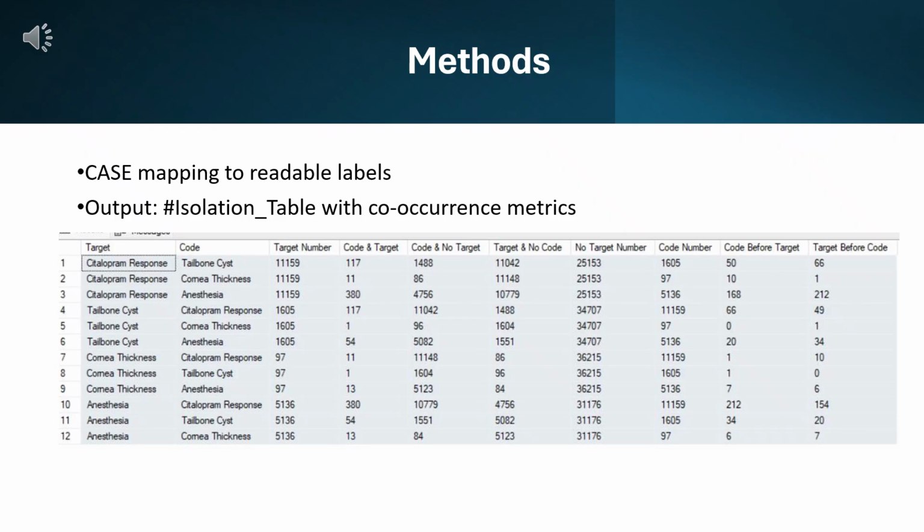We used the select into statement to output all of this processed data into a new temporary table called isolation table. We renamed the columns to make the results cleaner and more intuitive. For example, instead of using ambiguous names like N-code, we used code number. The dataset was sorted by target concept code and concept code to organize the relationships for better readability and easier validation.